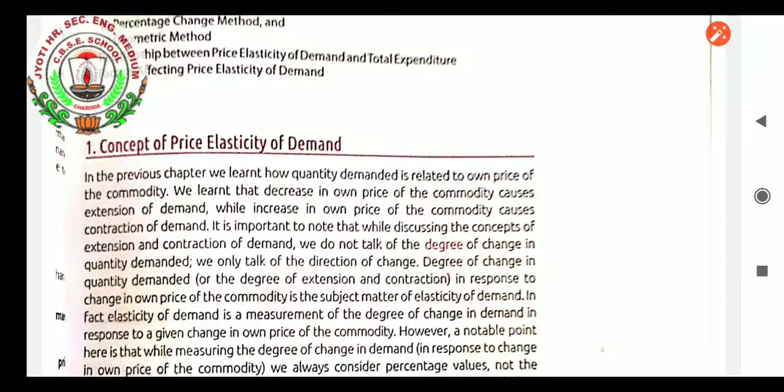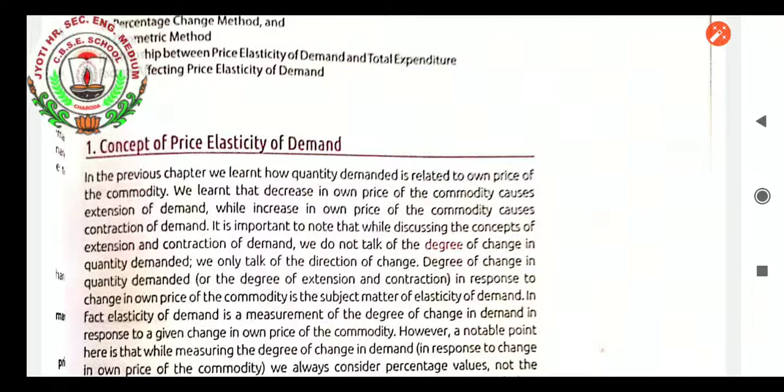If the quality of the product increases with the price, the demand will also increase. Own price of the commodity matters as compared to competitors' price or the other determinants of demand. So let us see which factor affects the elasticity of demand more.